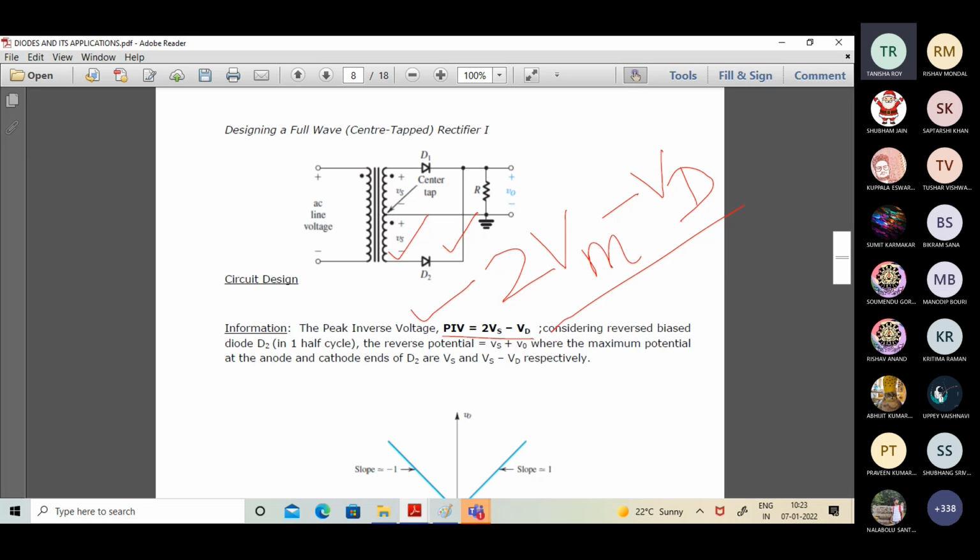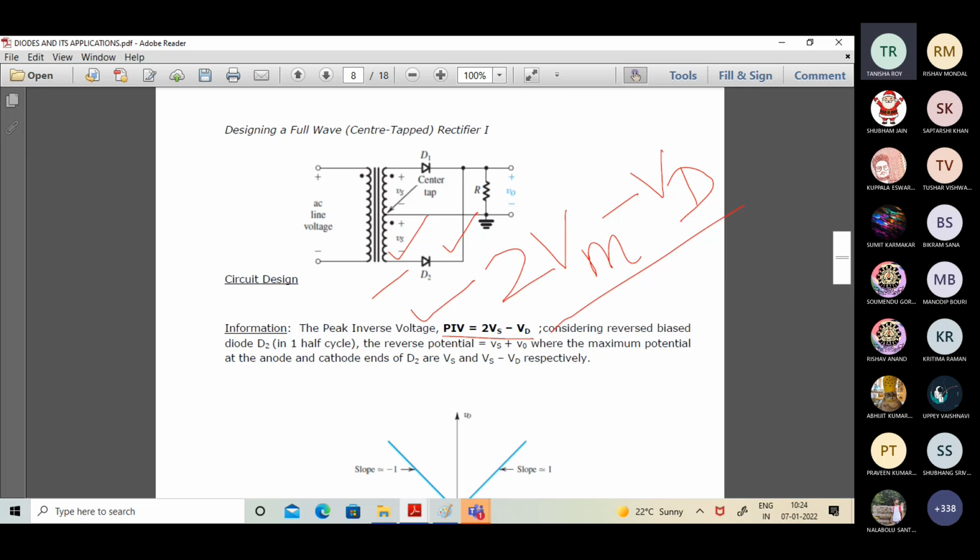I'm talking about the peak value. What is the peak value of V0? Taking Vm into consideration, the peak value of V0 is Vm minus Vd. True. Now, what is the potential at the anode end of D2? It is equal to minus Vm. So Vm minus Vd minus of minus Vm.